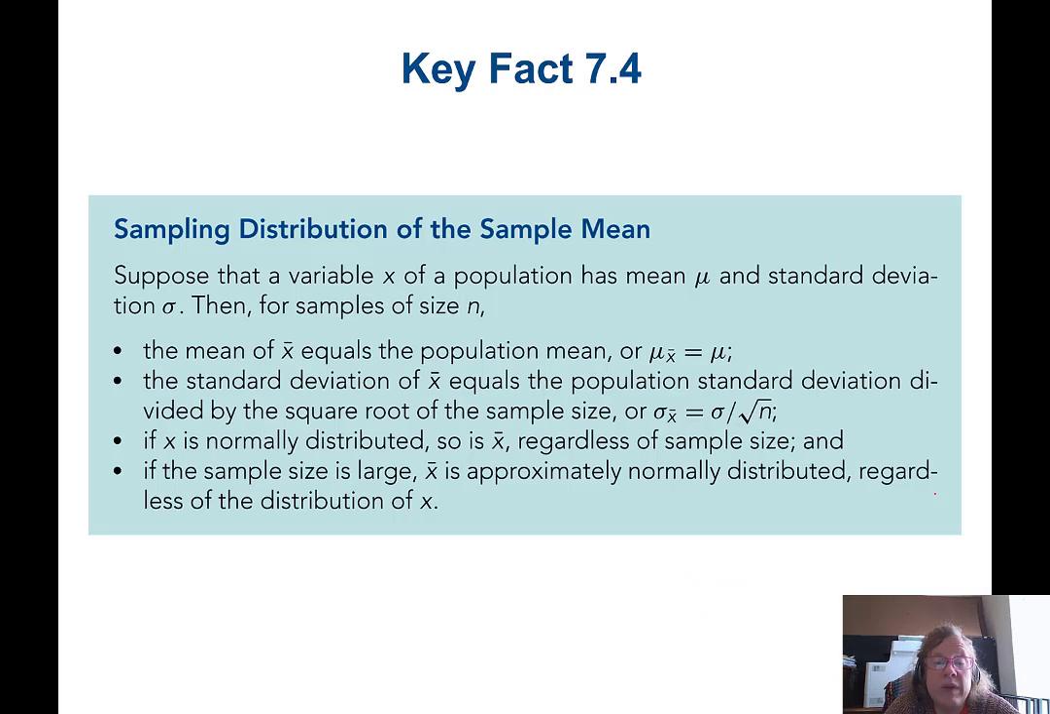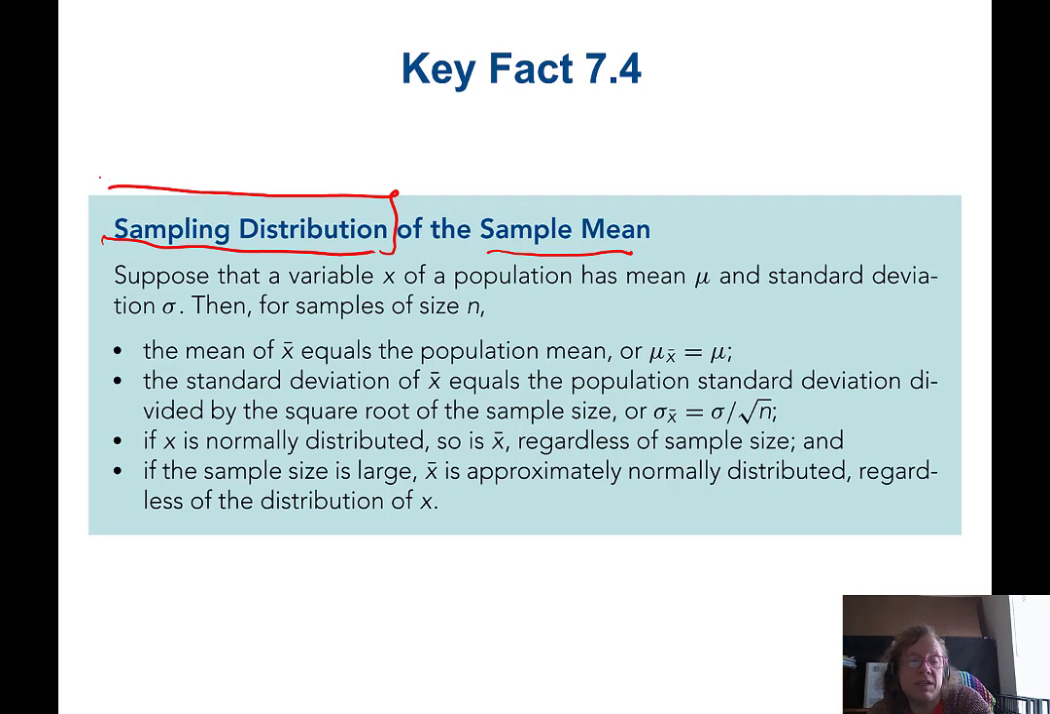All right, so what have we figured out so far? We've talked about the idea that a sample mean could have its own sampling distribution, because every time you took a new sample of the population, you would get a slightly different value for that sample mean. So suppose that a variable x of a population has a mean mu. Notice we're not even talking about what the probability distribution is for this thing.